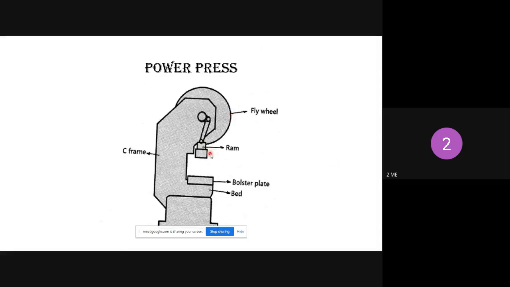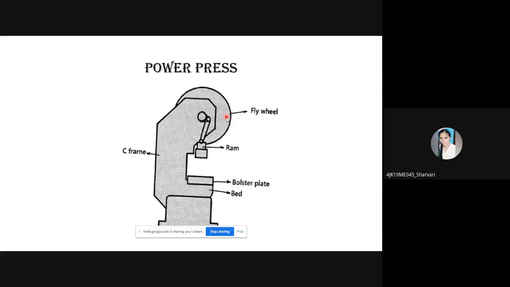Understood, right? So how it works: if you switch on the motor, the motor will rotate and is connected to the crank. With the help of the connecting rod, we convert that rotary motion into reciprocating motion, so that the ram along with the punch moves in the downward direction. It presses, which is nothing but applying a downward force to the metal. Then deformation of the metal takes place, then it moves upward with the help of flywheel energy. So this is called the power press. Understood? Understood or not?